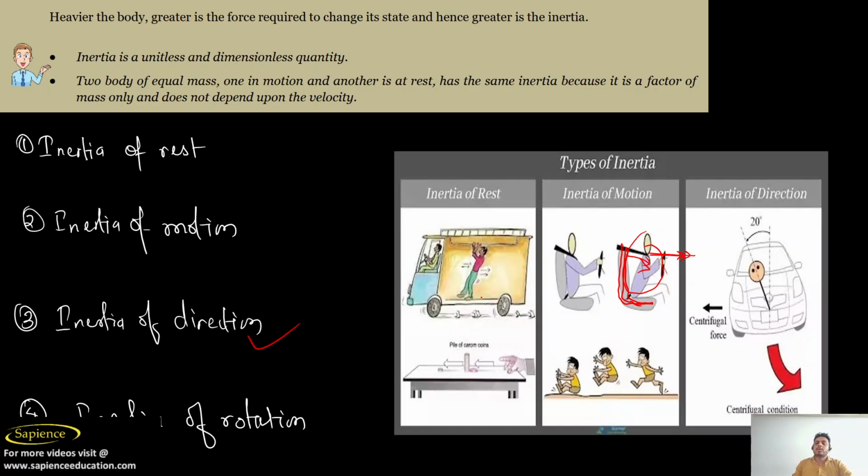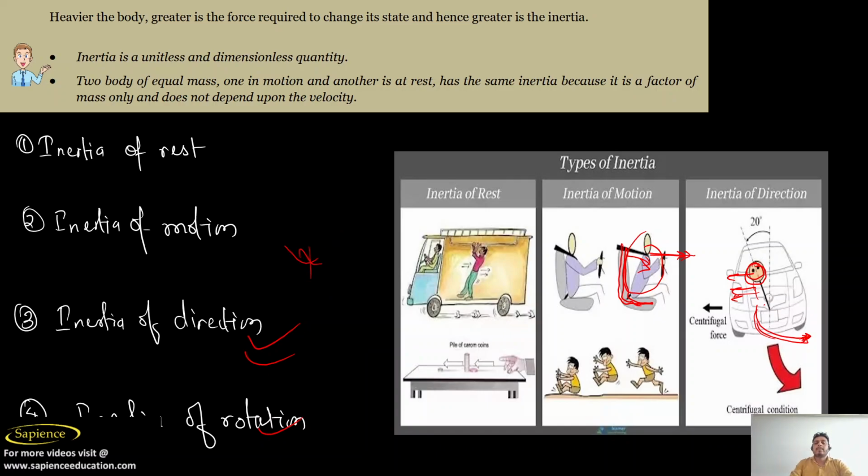Now third is inertia of direction. When you are sitting in the car and suddenly the car tries to move in a certain direction, your body will try to remain in the earlier direction. That's why when your car is moving in a circular motion, your body will try to remain in a certain direction. So this is called inertia of direction, or inertia of rotation also, we can say.